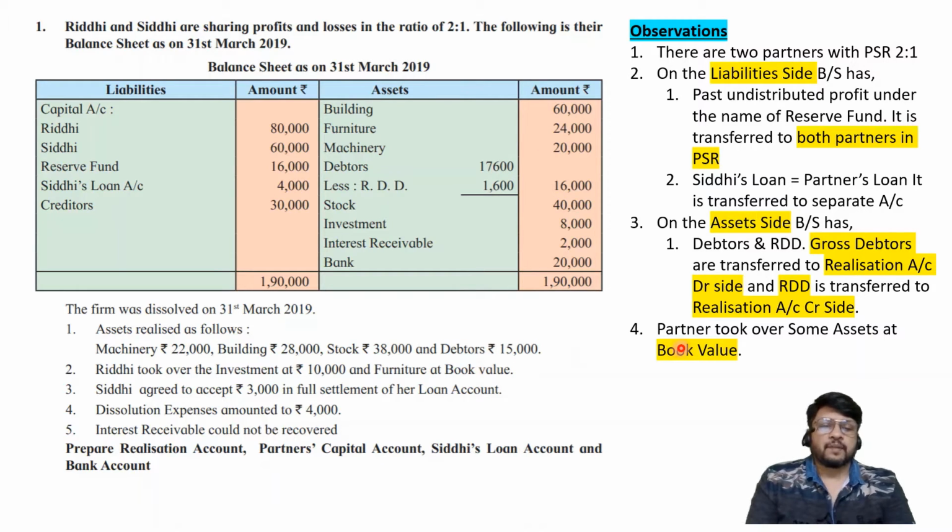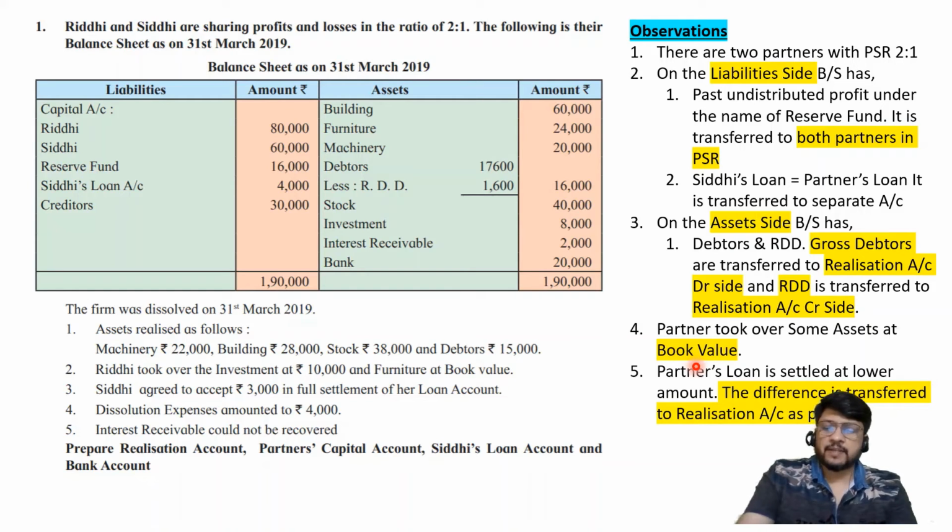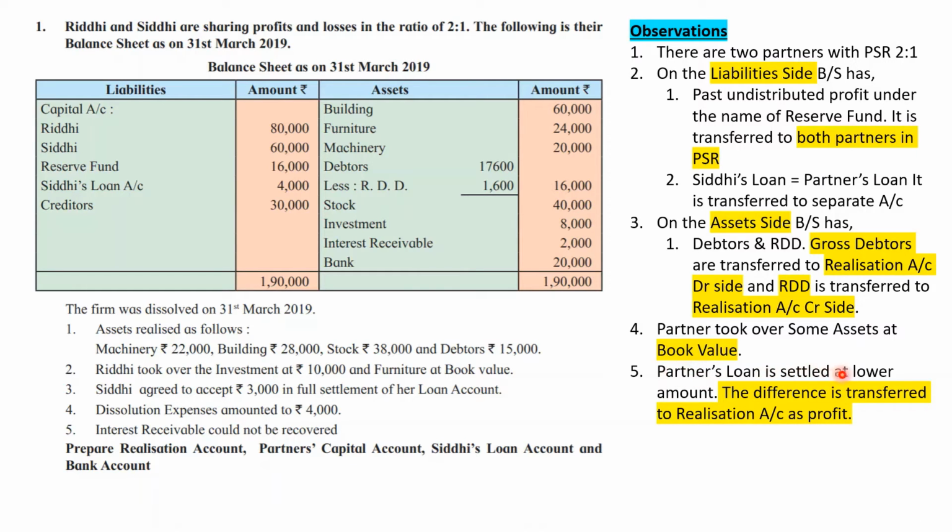Okay. Next is, let me disappear from the screen. Partner's loan is settled at a lower amount, because the partner's loan is rupees 4,000. And the adjustment says that Siddhi agreed to accept rupees 3,000 in full settlement of her loan account. So instead of rupees 4,000, she is going to take only rupees 3,000. So this amount is a profit. There is a profit of rupees 1,000 on settlement of Siddhi's loan, and that profit should be transferred to realization account.